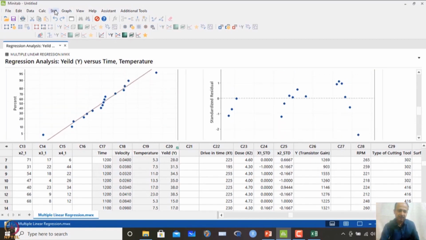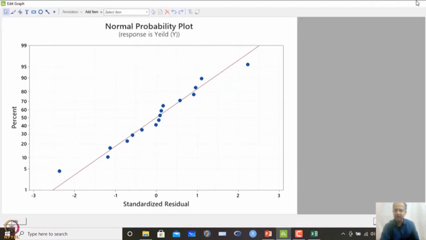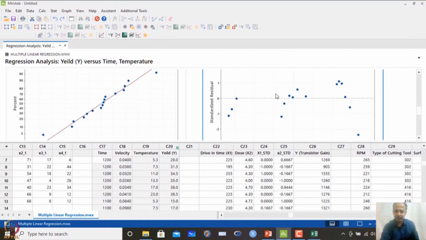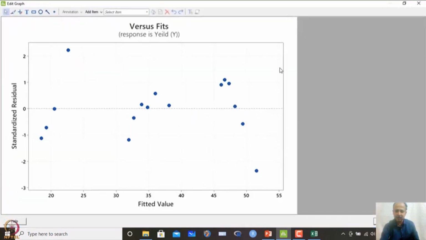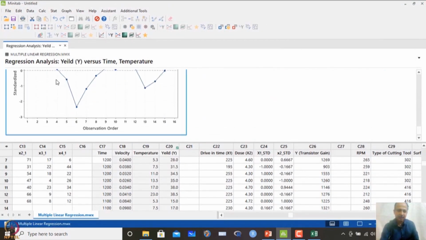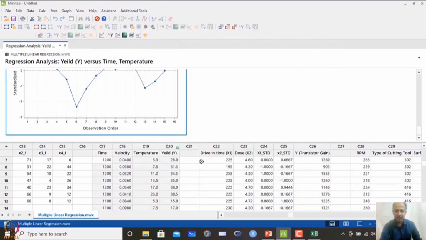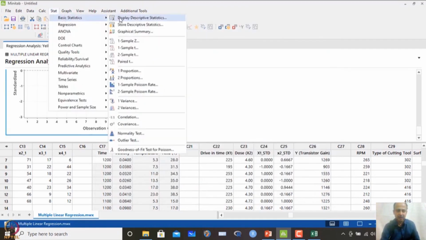We can see that the normal distribution assumption seems to be satisfactory, as all the points are on the line. Graphically it seems satisfactory, but we can cross check that. Even the residual versus fit plot does not show any abnormality or patterns. Maybe the Breusch-Pagan test will also confirm this, and there are no abnormalities in autocorrelation. Some trend is not observed; the points are on both sides of the 0 point. So, what is expected is that it should confirm the normality and other assumptions.